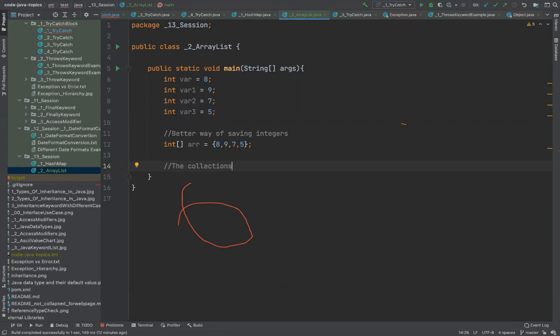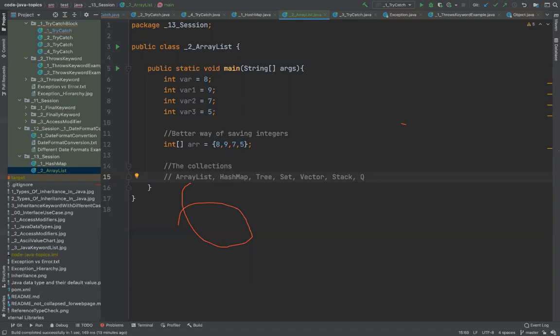So this comes under the purview of data structures. Collections are a specific kind of interface and set of classes and interfaces in Java, which gives you the flexibility of storing the data in multiple formats based on your need. So there are examples. There is something called array list, something called hash map, something called tree, something called set, something called vector, stack, queue.